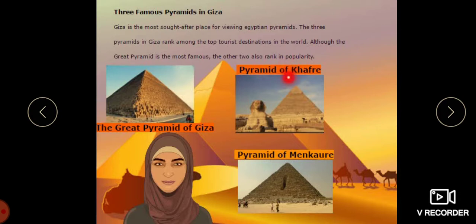Constructed near each pyramid was a mortuary temple, which was linked via a sloping causeway to the valley temple on the edge of the Nile flood plain. Also nearby were subsidiary pyramids used as burials of other members of the royal family. Khufu's pyramid is perhaps the most colossal single building ever erected on the planet.